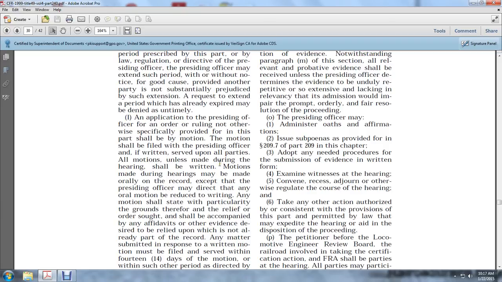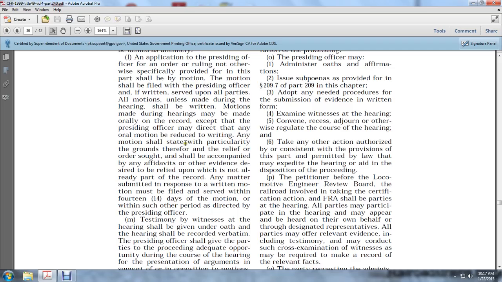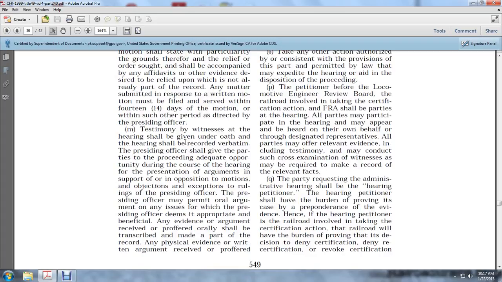Any matter submitted in response to the written motion must be filed, when served, within 14 days of the motion and within such other period as directed by the presiding officer. Testimony of witnesses at the hearing shall be given under oath, and the hearing shall be recorded verbatim. The presiding officer shall give the parties adequate opportunity during the course of the hearing for the presentation of arguments, the support of or opposition to motions, and objections and exceptions to the rulings of the presiding officer.